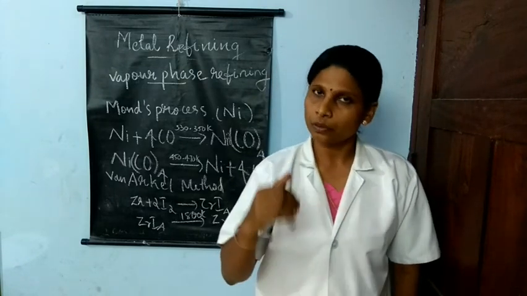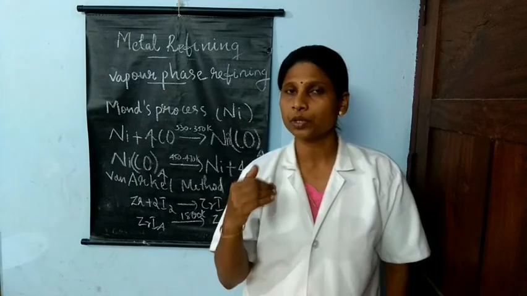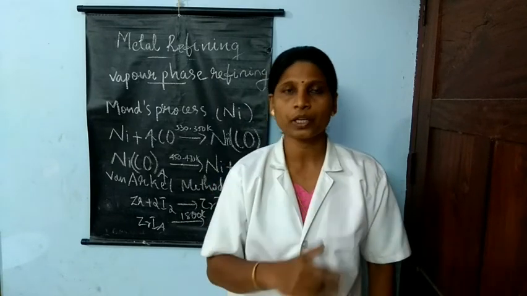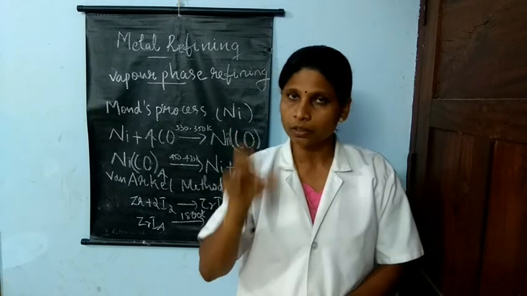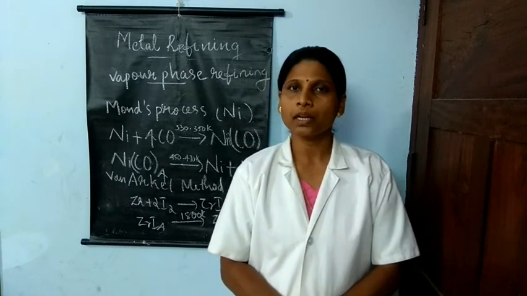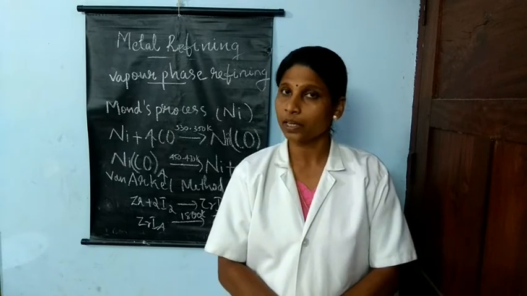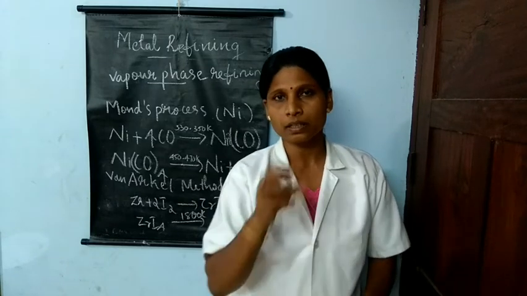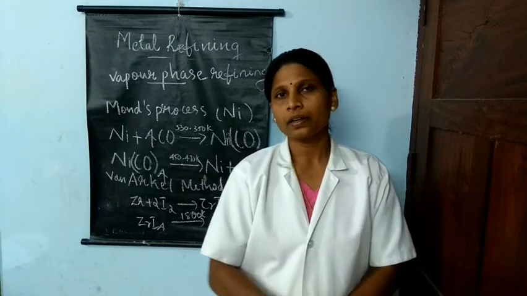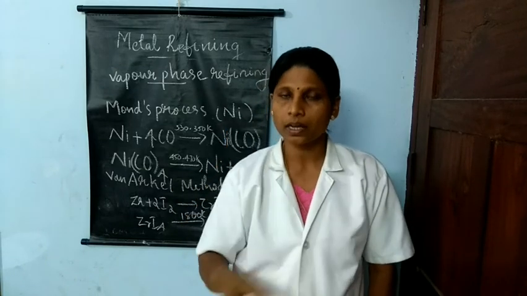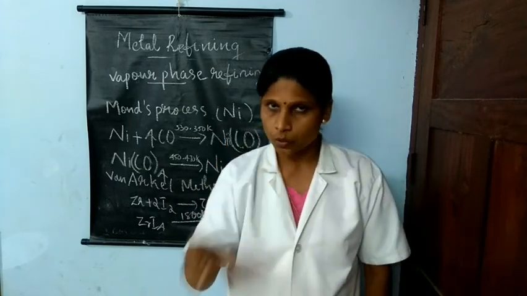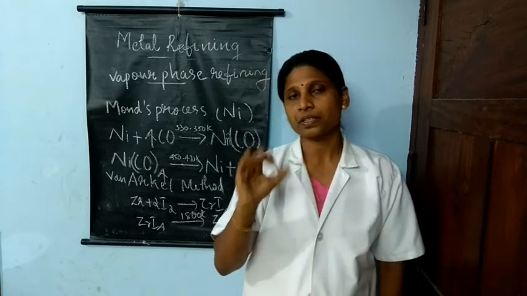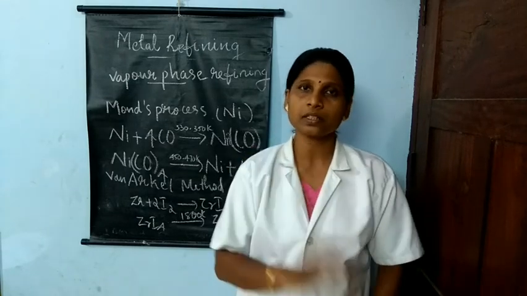Let me give an example, column chromatography. You have studied column chromatography. In this method, we make a column of adsorbent, for example alumina. We fill alumina, Al2O3, in a glass tube. The crude metal is dissolved in a particular liquid, and this liquid is allowed to pass through the alumina column, and therefore the different components present in the crude metal are adsorbed at different rates.